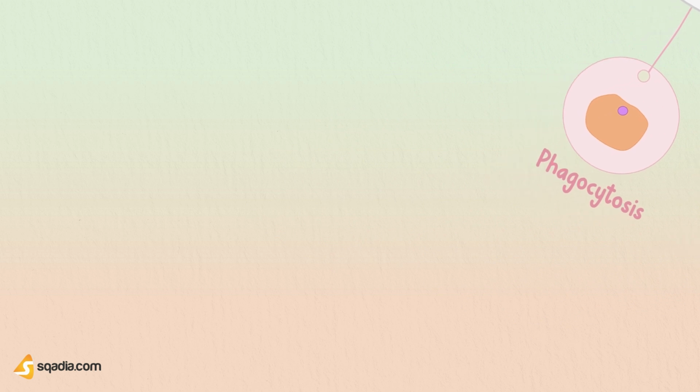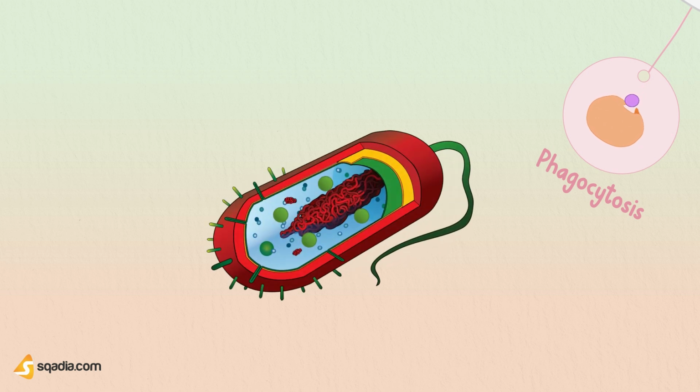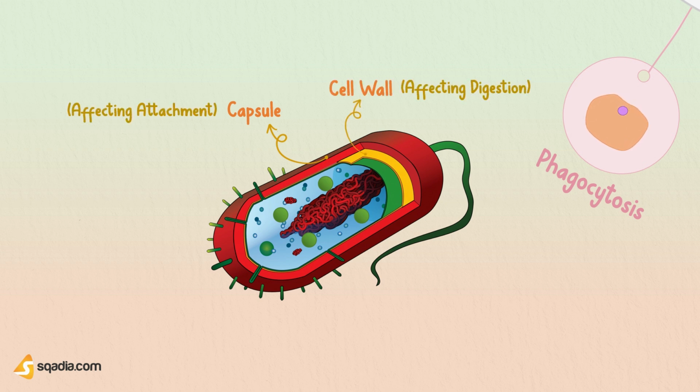Well, the usual destiny of unsuccessful bacteria is death by phagocytosis. Survival, therefore, requires avoidance of this fate. Now, the main ways in which the bacteria in your body can achieve this lie in the capsule, affecting attachment, the cell wall, affecting digestion, and the release of exotoxins, which damage phagocytic and other cells.